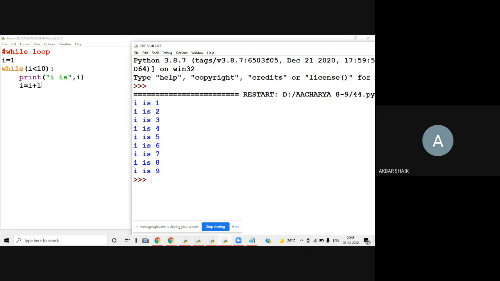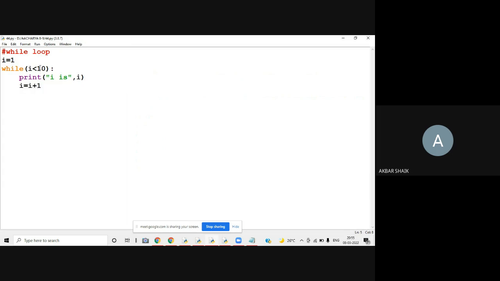Next, I is equals to I plus 1, so the I value will be updated. I is equals to 1 plus 1, 2. Don't stop here. Once it is updated, again you have to check the condition. That is what the while logic is. We check the condition until the condition becomes false.